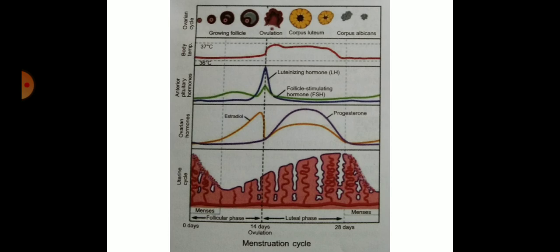Body temperature changes between 37 degrees centigrade and 36 degrees centigrade, and the follicle is developed by LH and FSH hormones. When LH level is high, then ovulation occurs. Then the Graafian follicle fills with blood and produces progesterone hormone. Progesterone and estrogen hormones are produced, and the corpus luteum is formed.